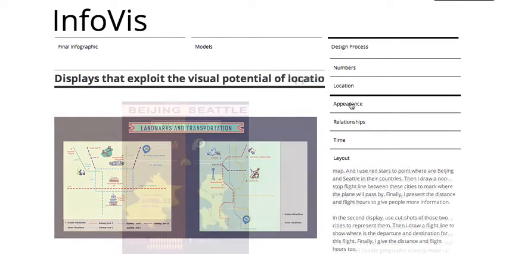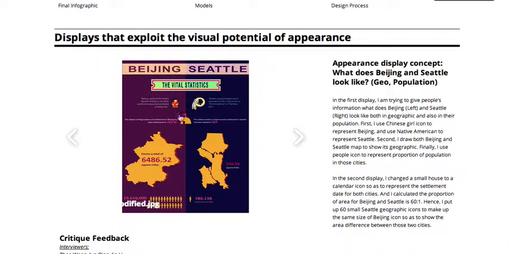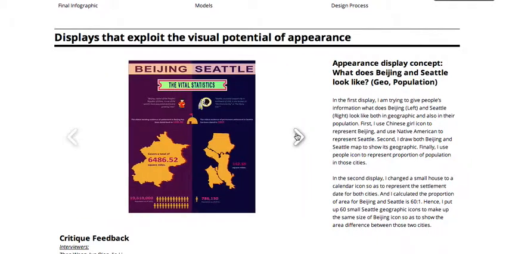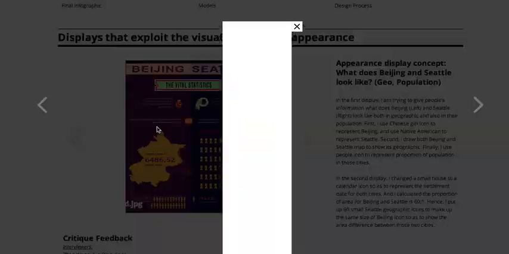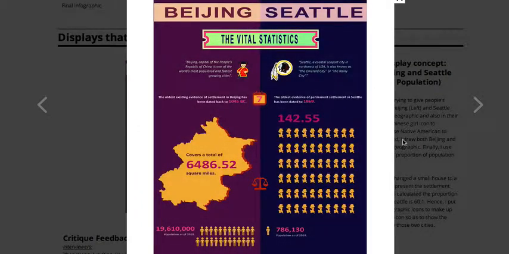So let's go to the appearance. For the appearance, finally I chose this photograph as my final project. I want to show what Beijing and Seattle look like, both in geography, like this one, and also in the population, like this one.